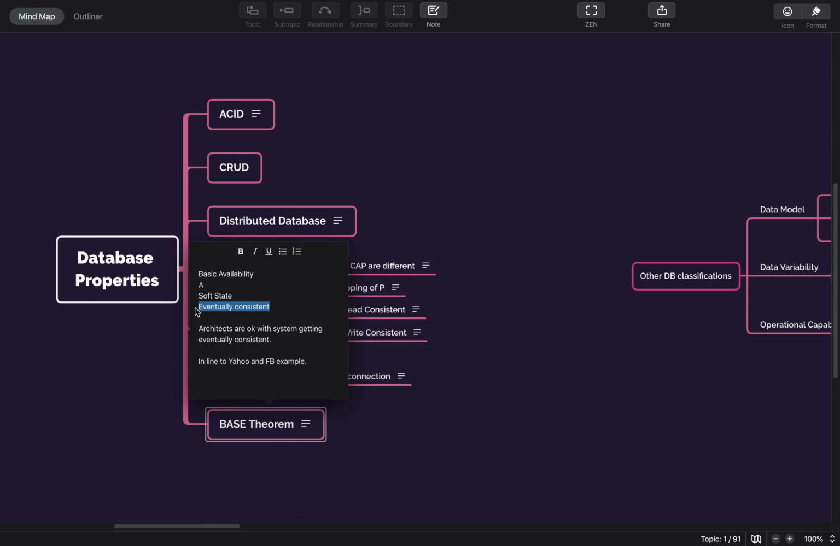It will not be like Bitcoin, where even if a transaction is created, your money can still get lost. It will not get lost, but the transaction will not happen. So there is a possibility there. But in this case, what we are saying is that eventually it will get consistent. Architects are okay with systems which will eventually get consistent. We'll talk about the two examples of Yahoo and Facebook.